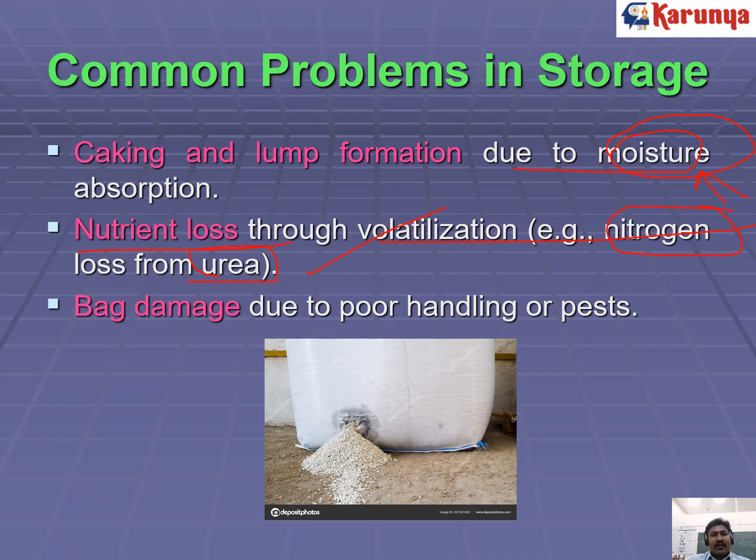And bag damage due to poor handling or pests in the storing room. So you have to make frequent inspections, whether there is any opening or tampering of fertilizer bags. That you have to check every day.